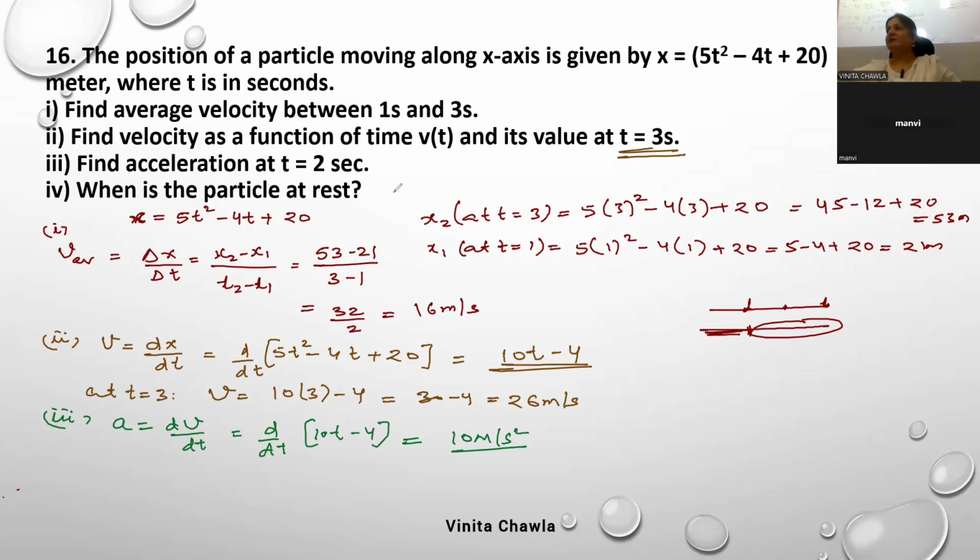When is the particle at rest? बताओ. 10t minus 4 equals to 0. Correct. पार्टिकल रेस्ट पे कब होगा? जब उसकी वेलोसिटी 0 होगी, है ना? When v is 0. So put v equals to 0. So this implies 10t minus 4 is equal to 0. This implies t is equal to 4 by 10. 0.4 second. So at t is equal to 0.4 second, particle was at rest.